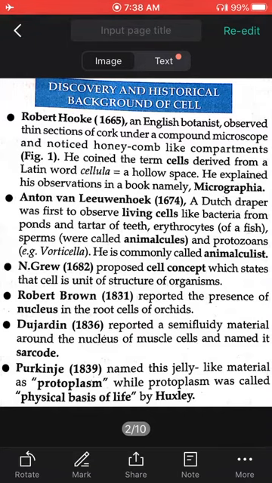Antony von Leeuwenhoek, in the year 1674, was the first to observe the living cell.